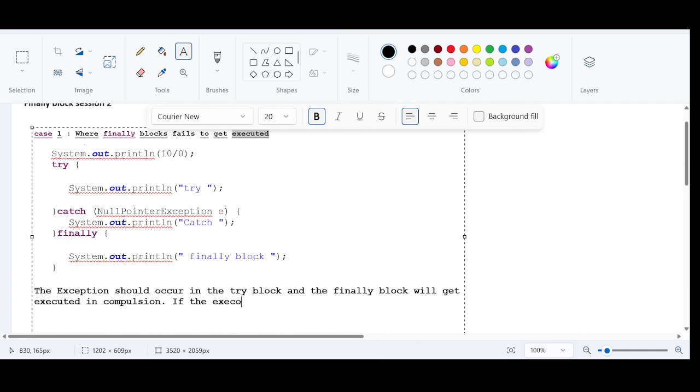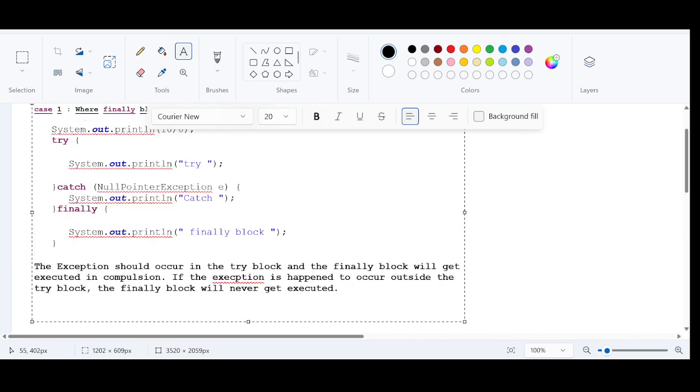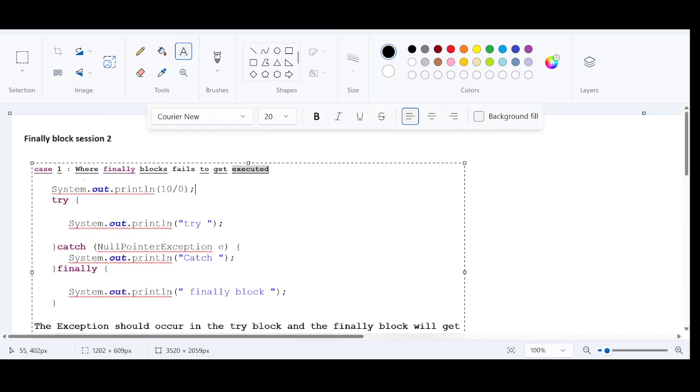If the exception happens to occur outside the try block, the finally block will never get executed. This is one of the typical cases. Very important in the interview room. What are some situations where finally block will not get executed? This is one typical situation, where the exception is happening outside the try block.